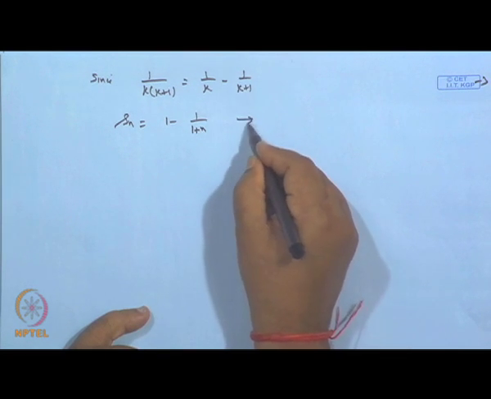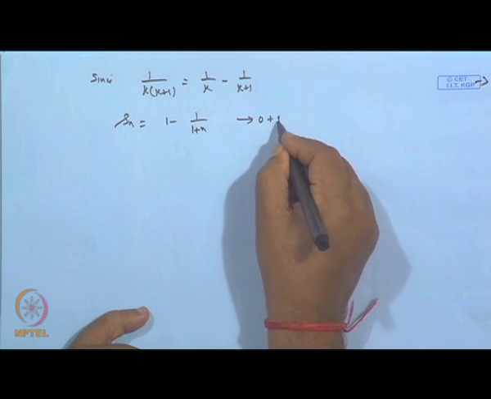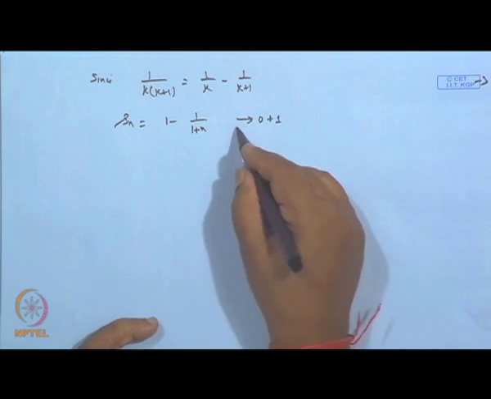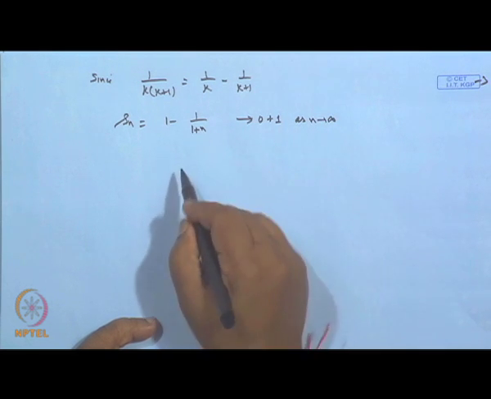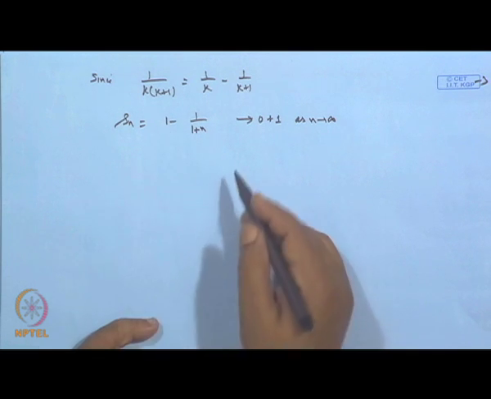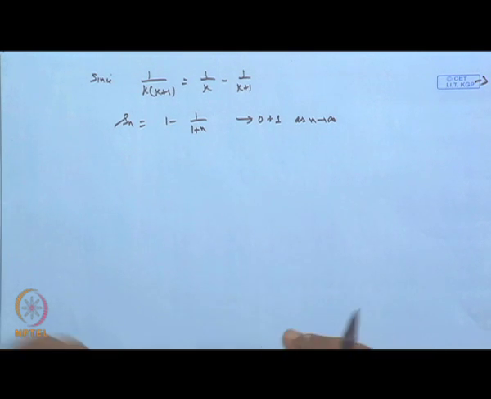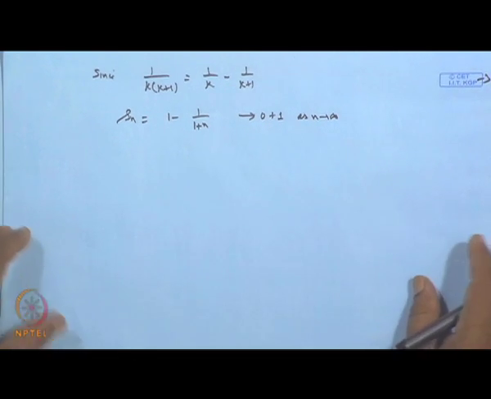Now as n tends to infinity, this term goes to 0 and this is 1, so S n goes to 1. The limit exists and is equal to 1. This way we can identify that. So these are a few examples.